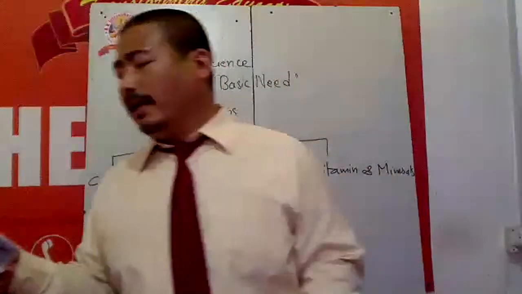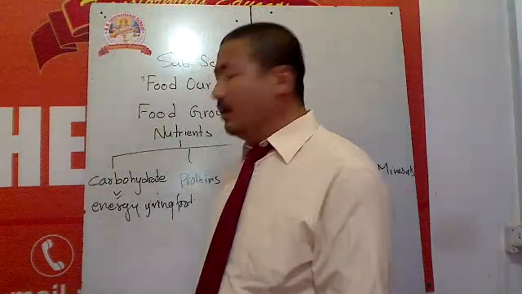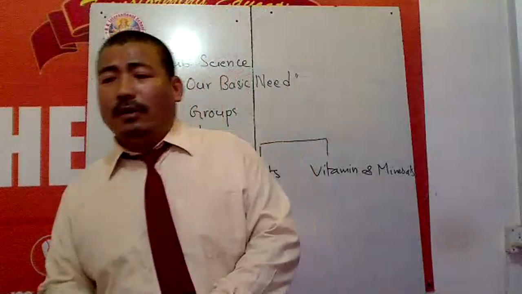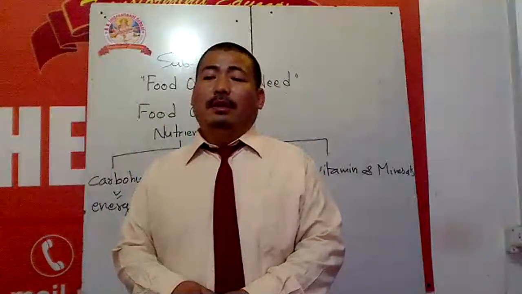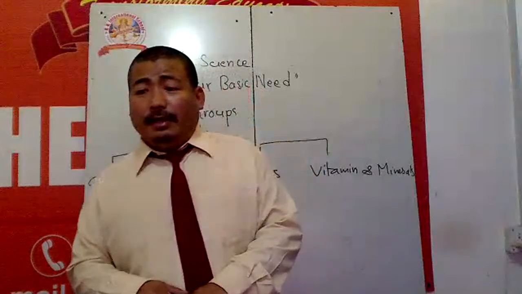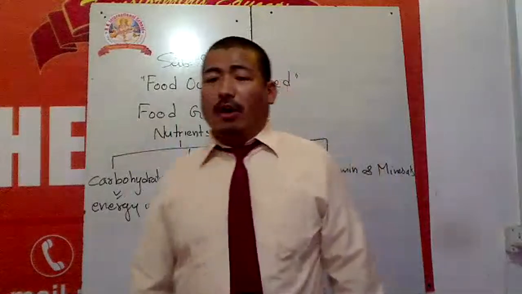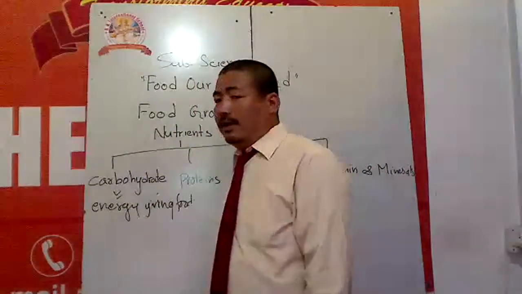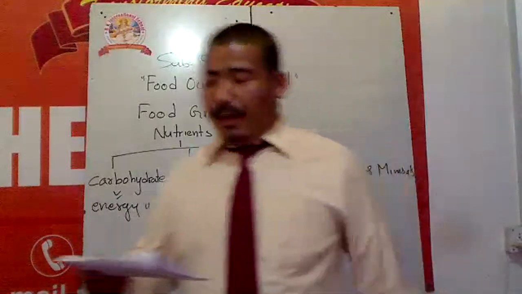For that we have to eat lots of rice, wheat. From wheat we make flour, and from flour we can make different kinds of food items: rotis, bread, chapati, and also from corn, maize. These are the sources of carbohydrate. This helps us in giving energy.